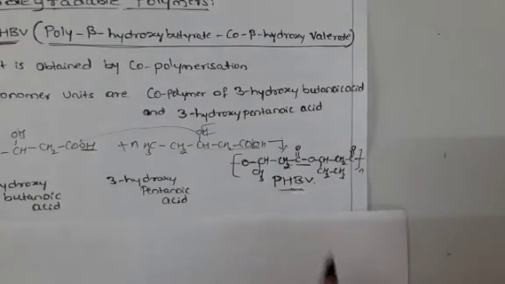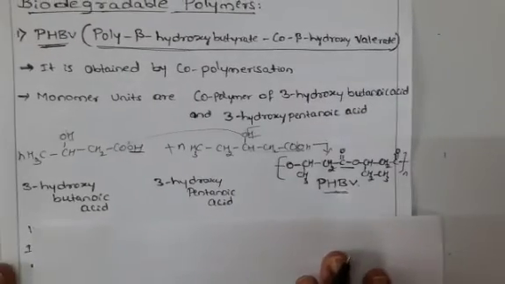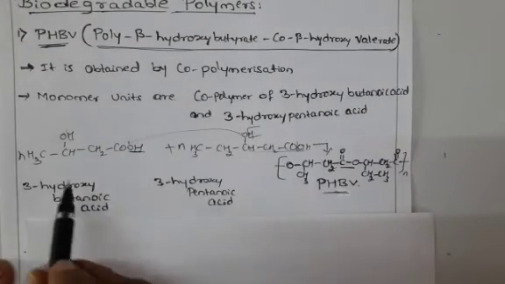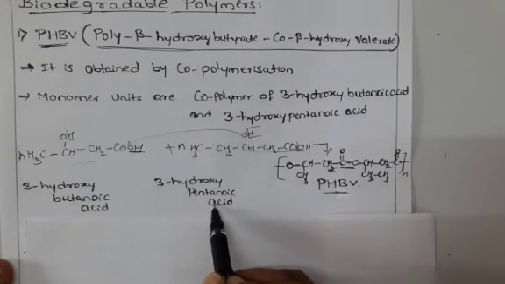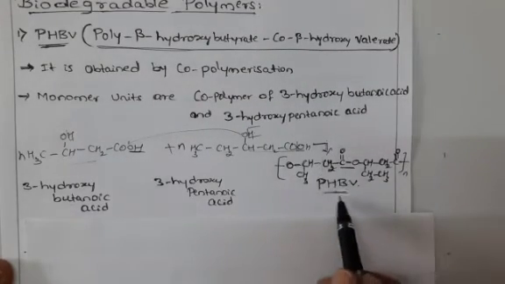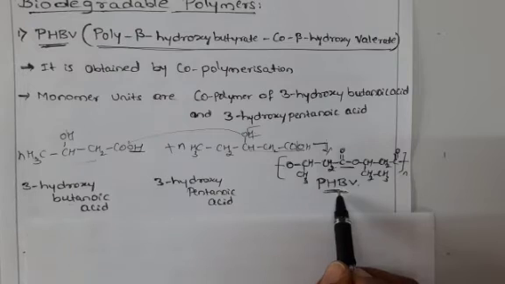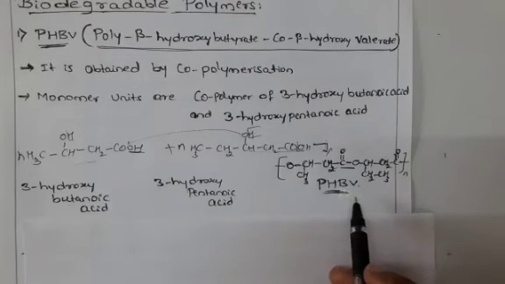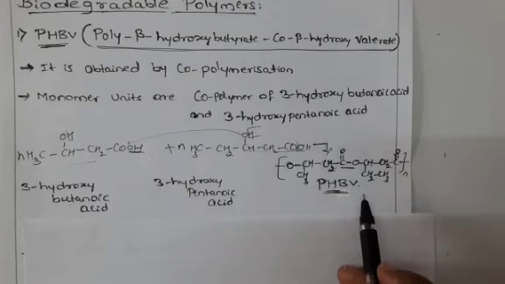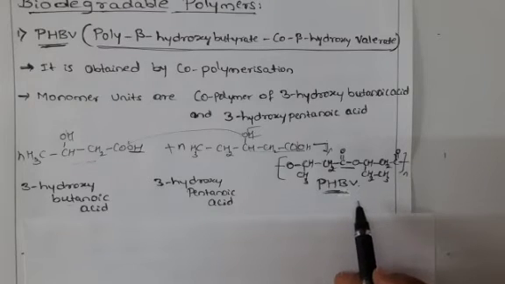This is PHBV, so this is the complete reaction: 3-hydroxybutanoic acid and 3-hydroxypentanoic acid on polymerization give PHBV. This is a very important example of a biodegradable polymer. This polymer undergoes bacterial degradation in the environment.